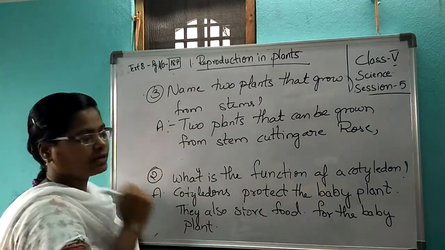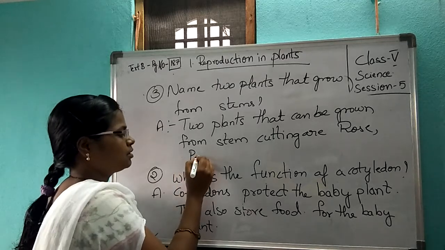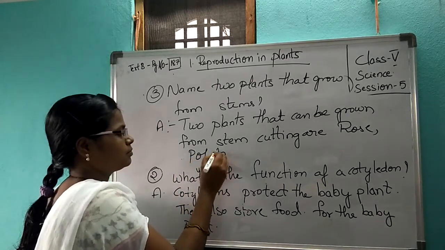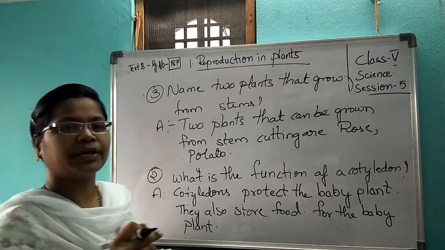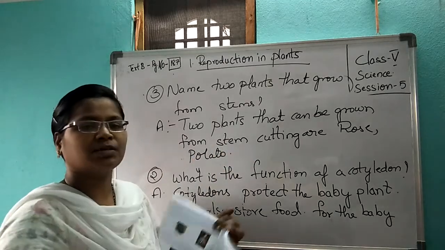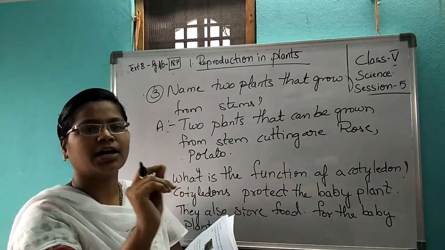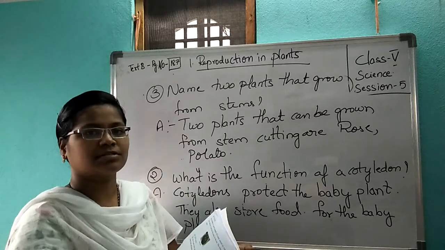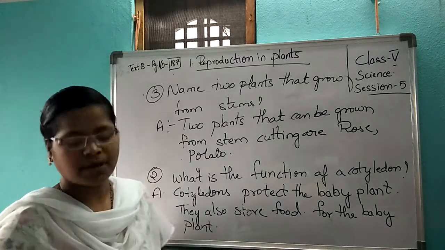Textbook write one, we will write. Potato. Or simply you can write examples of stem cutting. Examples of stem cutting are rose, hibiscus. You just copy it, ma'am.